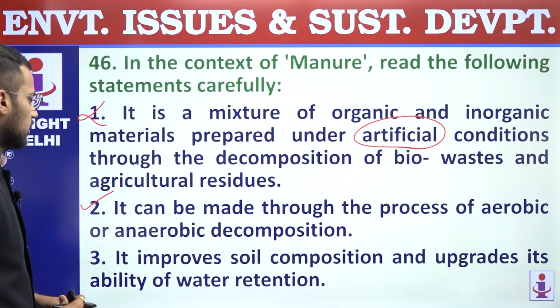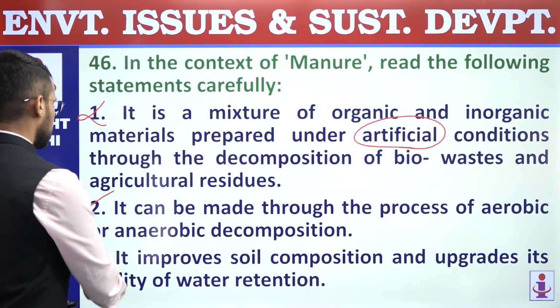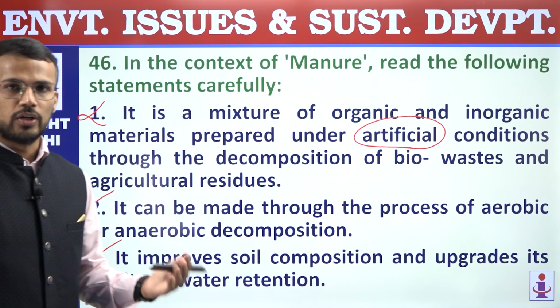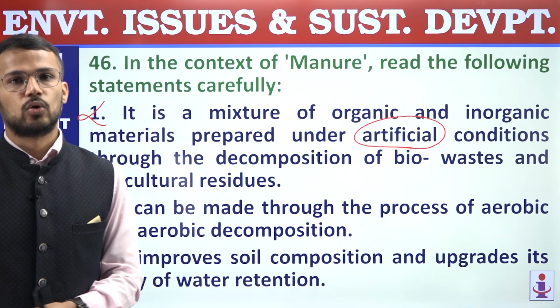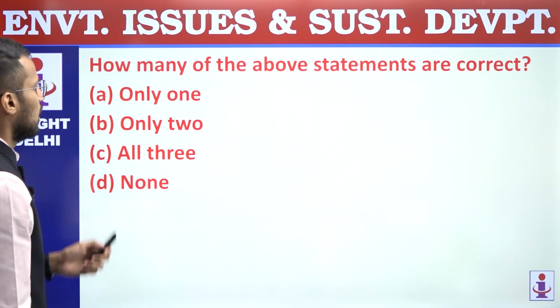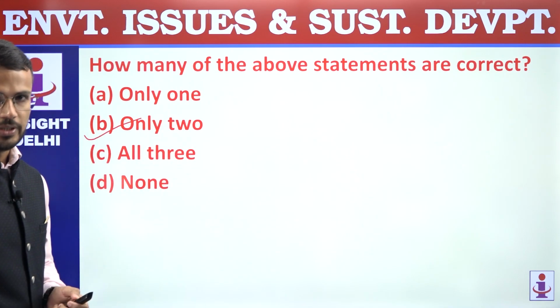Third, it improves soil composition and upgrades its ability of water retention. Right, so when manure is added to soil, it improves soil quality and also increases water holding capacity of the soil. So second and third statements are correct. How many statements are correct? 2 statements are correct, and that's why answer is B.